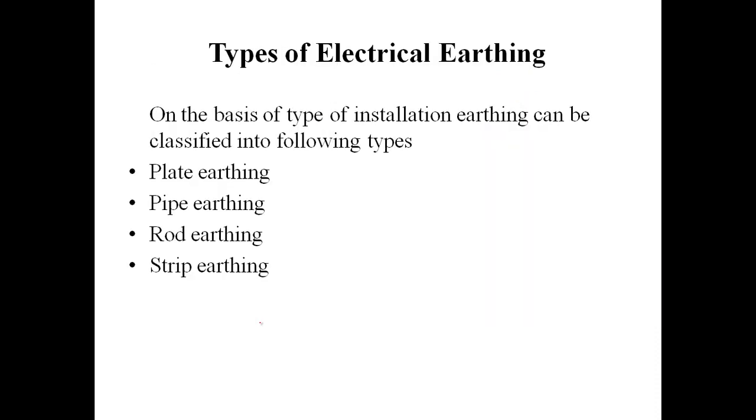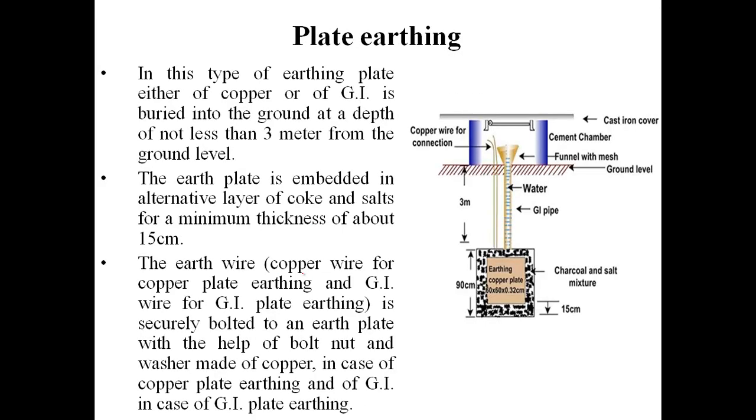Let's start the types of electrical earthing, students. On the basis of installation, earthing is classified into the following types. The first one is plate earthing, then the second is pipe earthing, then another type is rod earthing, and the fourth type is strip earthing. Students, the first type is plate earthing. Okay, let's start with this type of earthing.